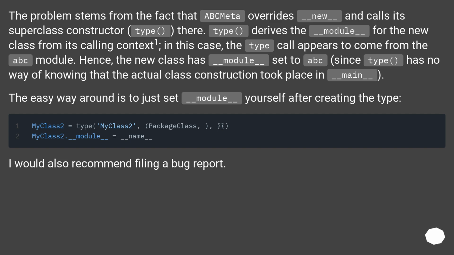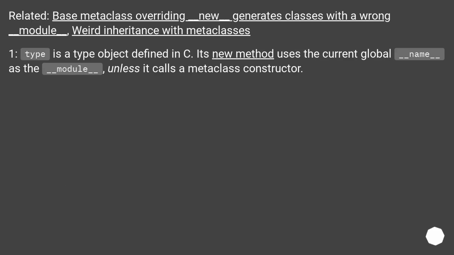The easy way around is to just set __module__ yourself after creating the type. I would also recommend filing a bug report. Related: base metaclass overriding __new__ generates classes with a wrong __module__, weird inheritance with metaclasses.